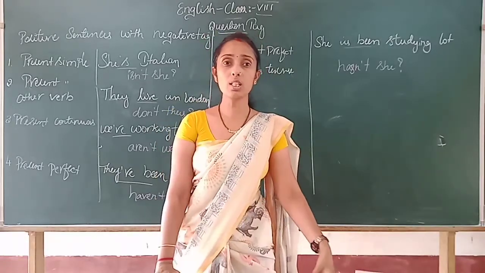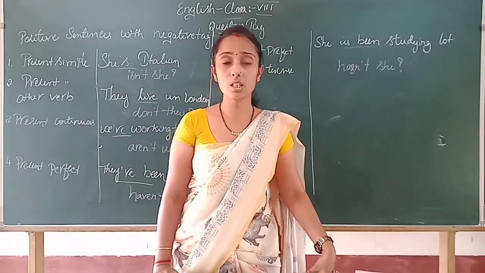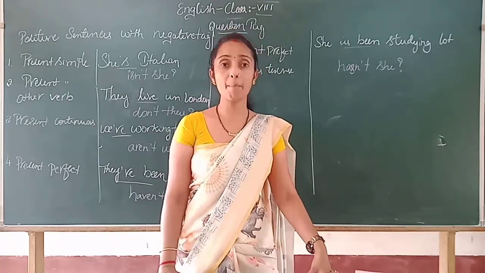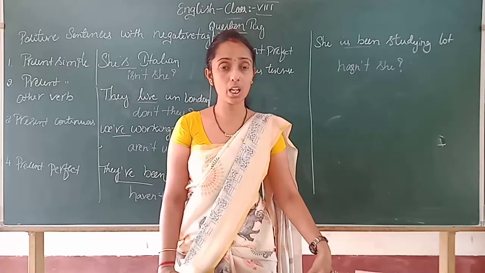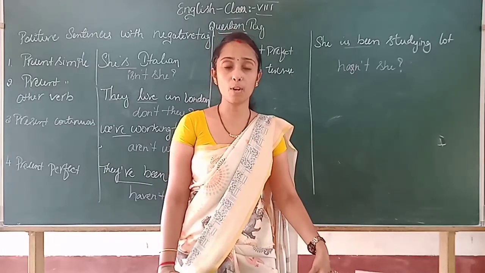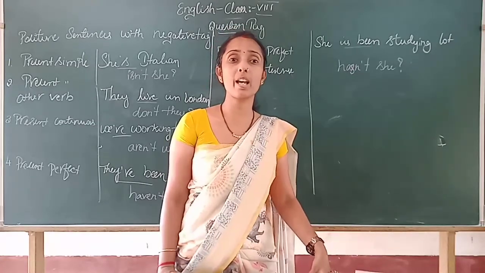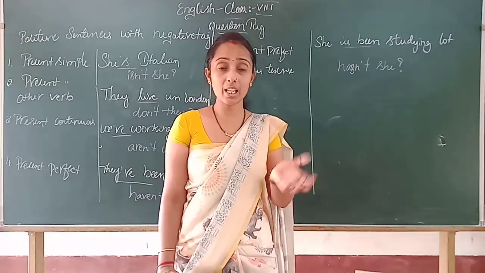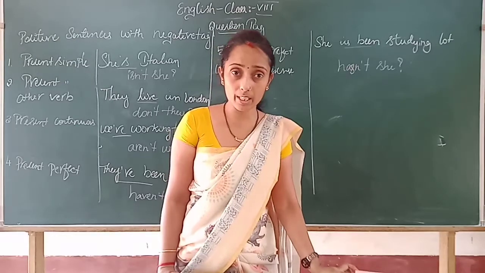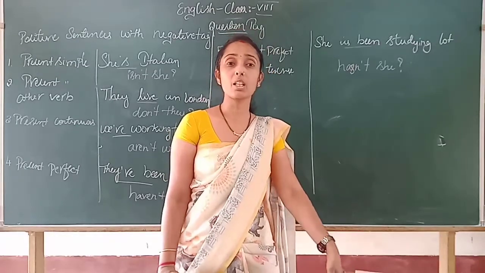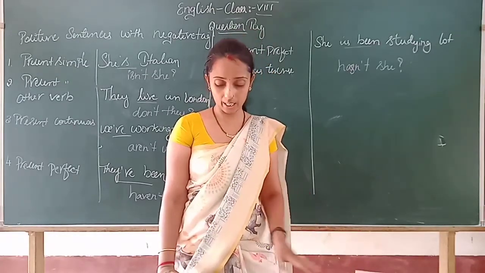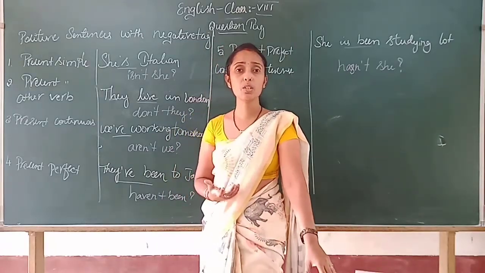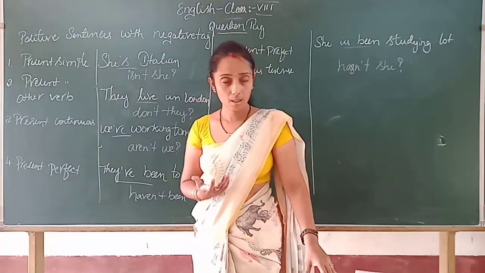We also saw that if the sentence has I am, then the question tag must be aren't I. If the sentence is negative, am I not, then the question tag is am I. That is the clue we observed in question tags.